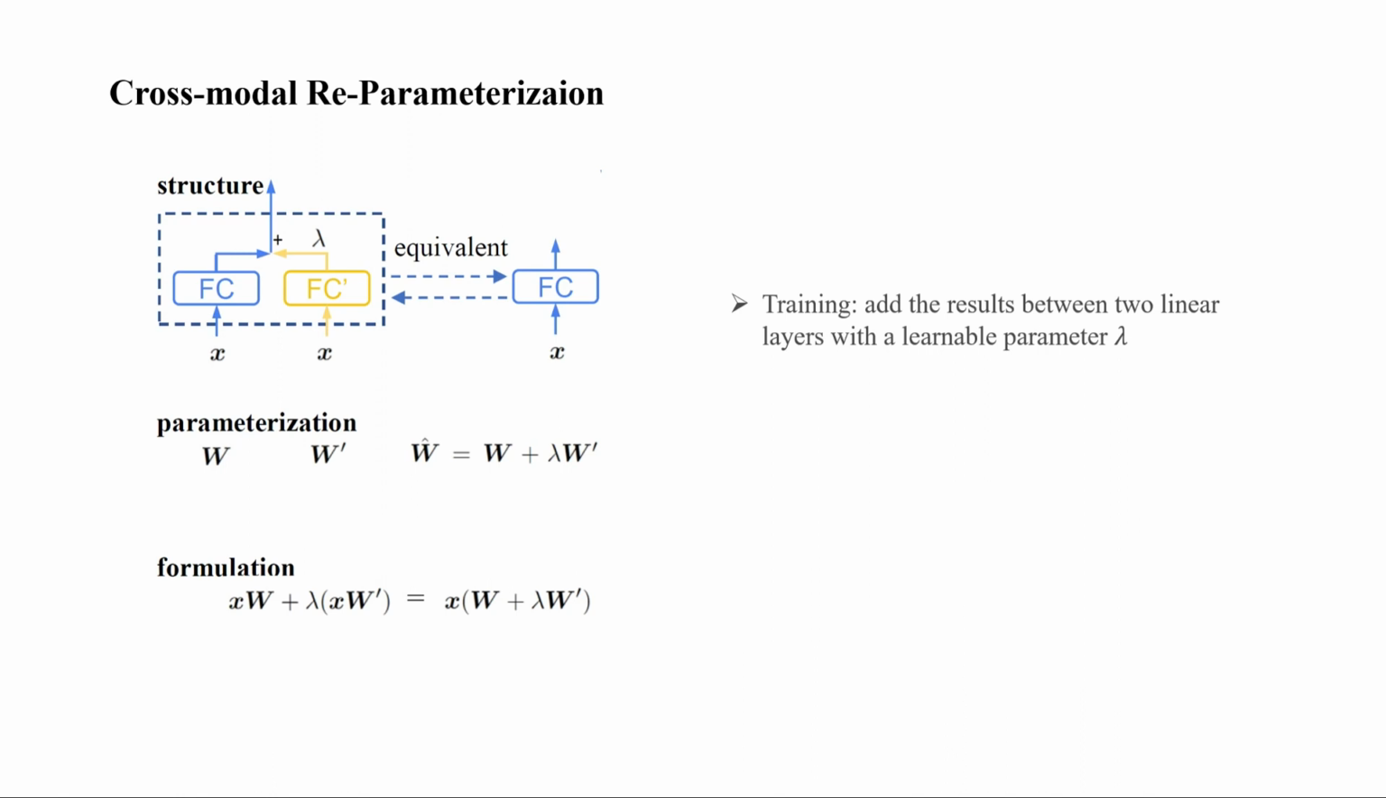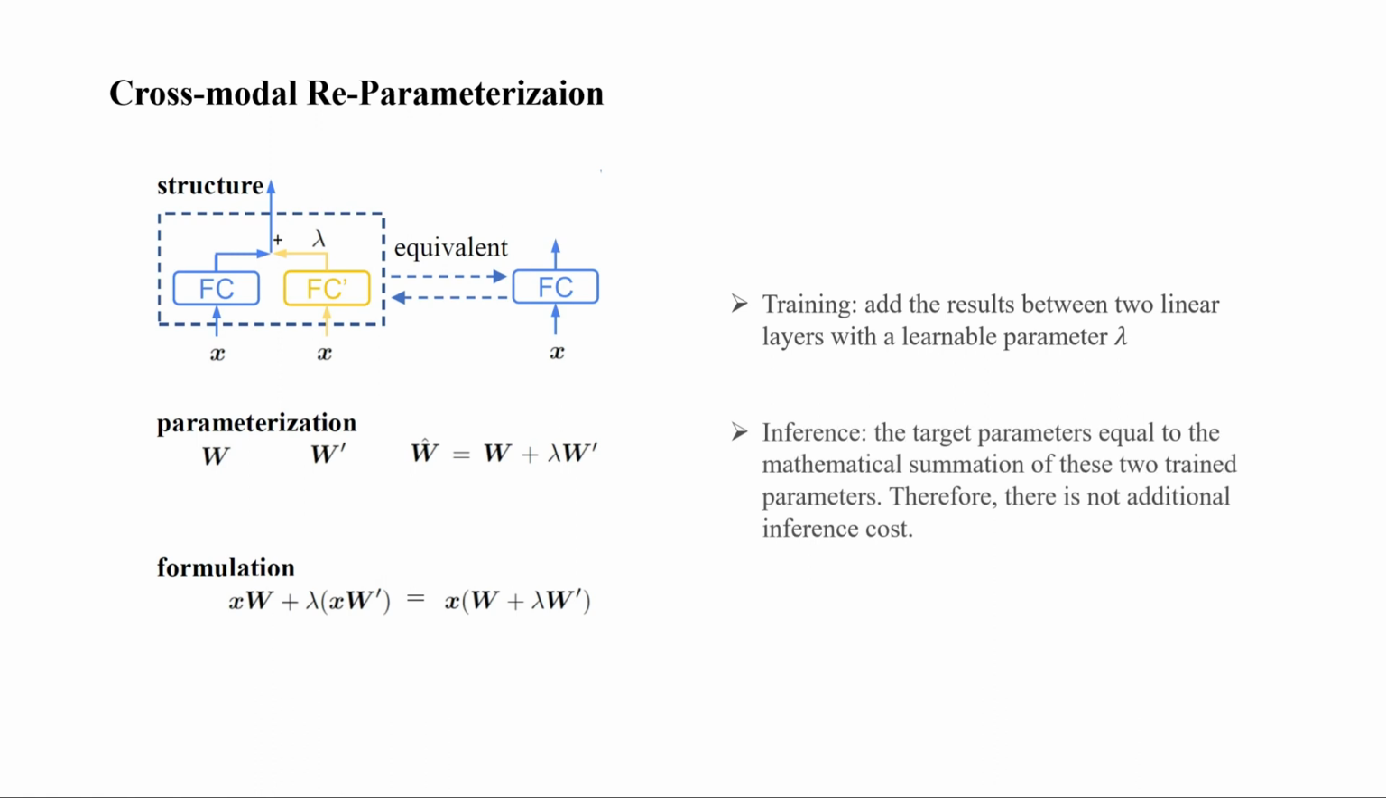This mathematical unification means that we've essentially baked the cross-modal learning directly into the network's parameters without any additional inference cost. It's a clever optimization that preserves the separate learning pathways during training, but consolidates them for efficient execution during inference. This technique exemplifies the efficiency of our approach, achieving a simple and effective multimodal integration while maintaining a very small computation.